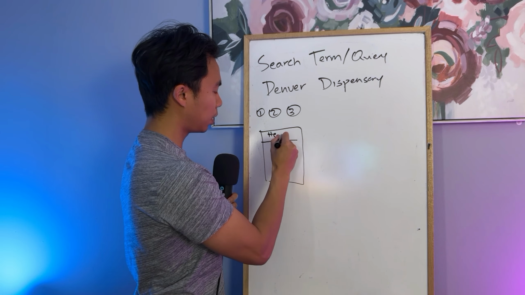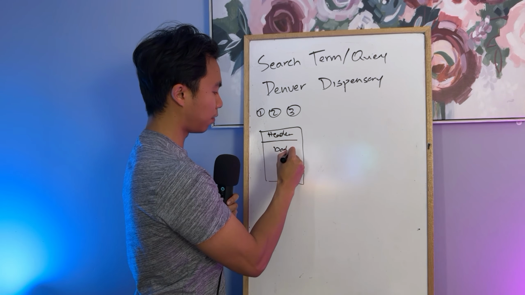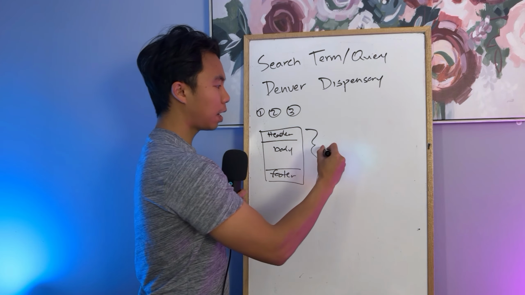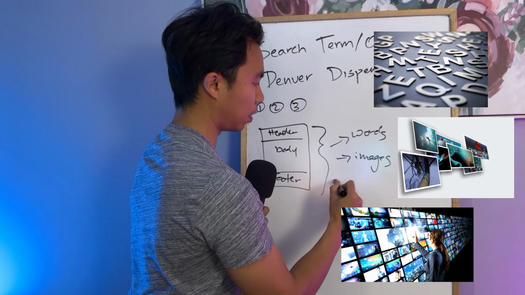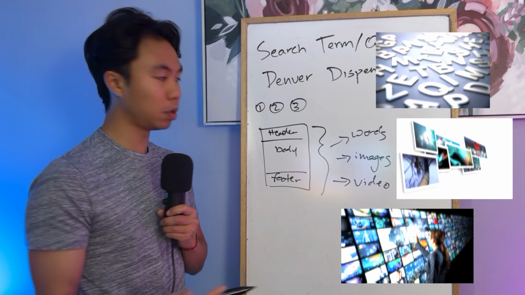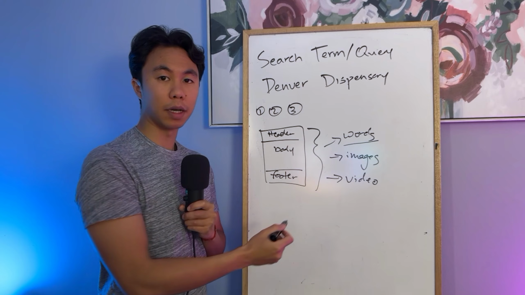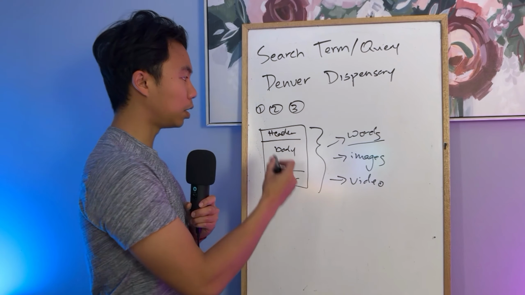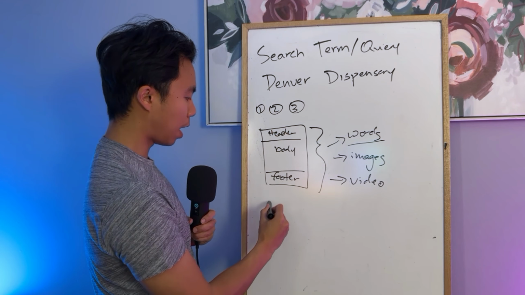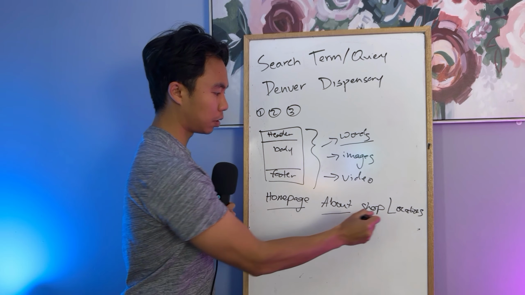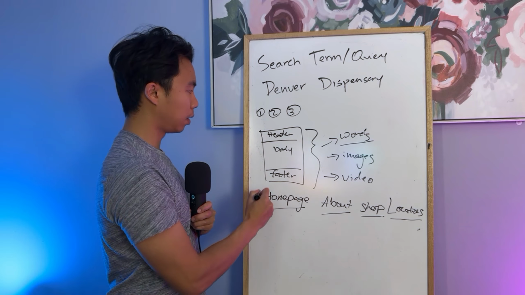So you have your header up here, you have your body, and then you have your footer on each of the websites. And then within this page itself, you then have words, images, and videos. For the most part, the things that we can do on the website is affect the words, the images, and videos. What I'm really going to touch on right now is the words. So if each of these websites are then broken down into each page, for example, website 1 will have a home page, maybe an about, a shop, locations, so on and so forth. So each of these websites then have multiple pages that are contained within the website itself.